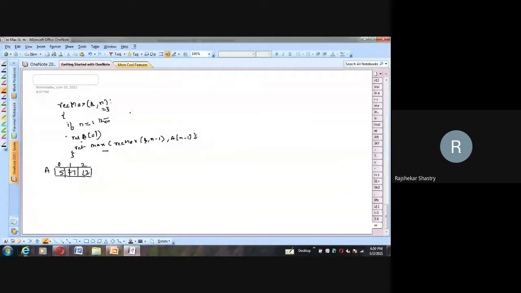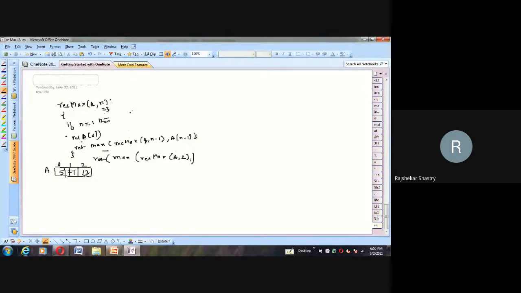As per this statement, it is the maximum of rec max, the recursive call, the name of the algorithm, comma a comma, what is n minus 1? 2, because actual n is 3, but when we call recursively we reduce one element from it, and a of n minus 1. Can anybody tell me what is a of n minus 1? Yes, Amma. 12. Very good.